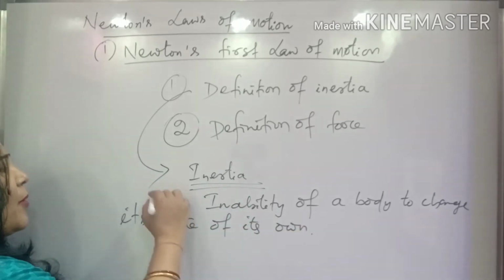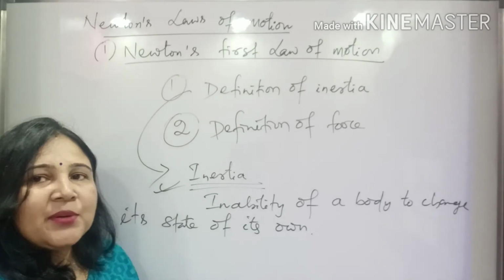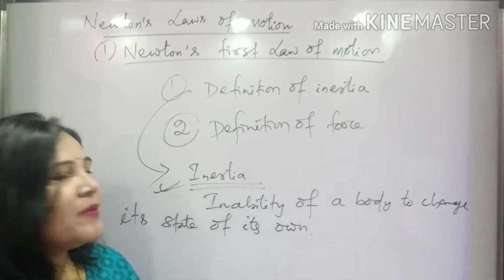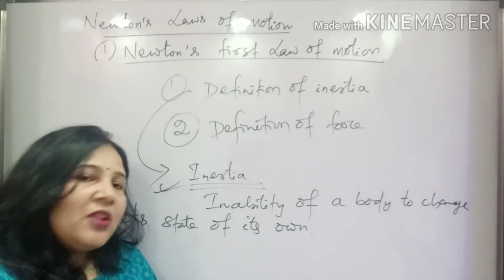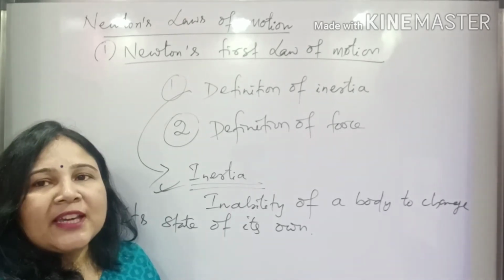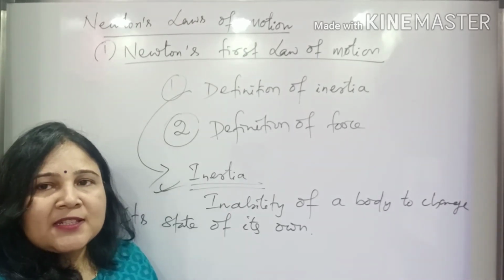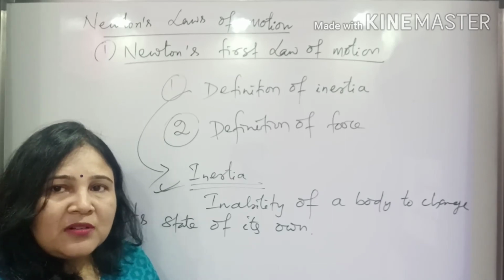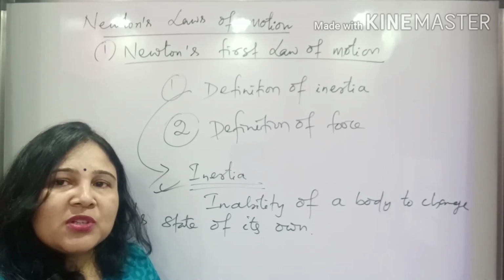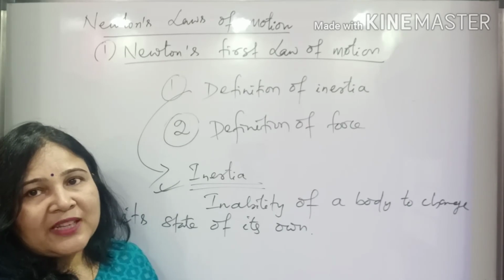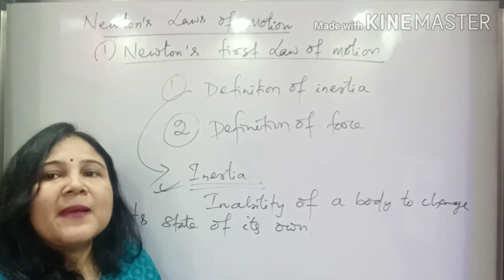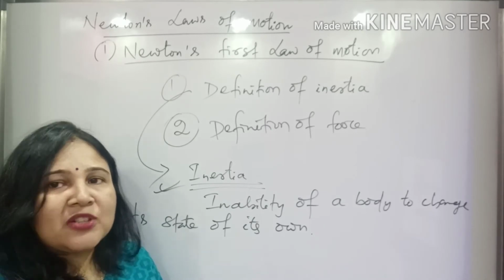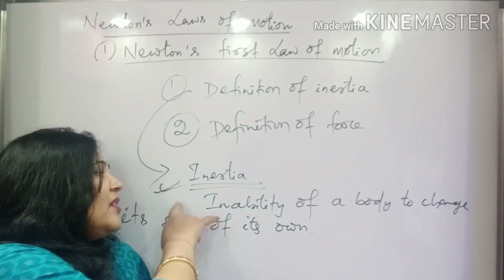Look at this, it is very important. What is inertia? It is the inability of a body to change its state of its own. So that means all the bodies in this universe cannot change their state of rest or state of uniform motion of their own. To do so, they require an external unbalanced force to act on that body. So that is what inertia is.